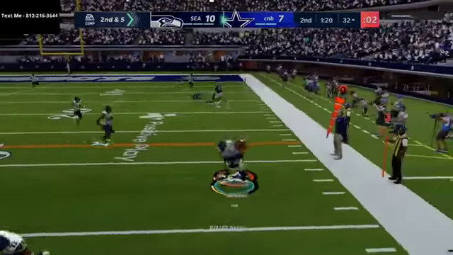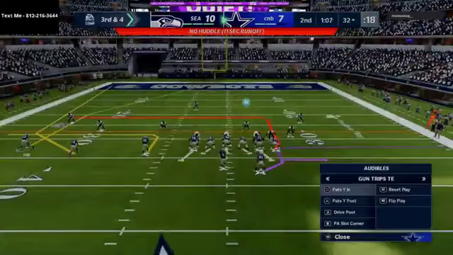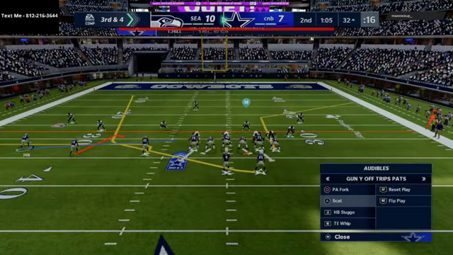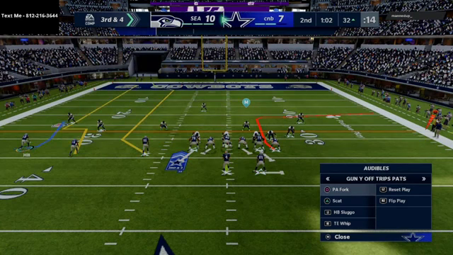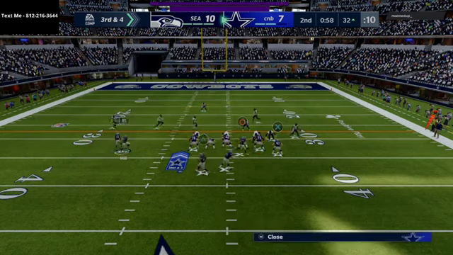There's Tyreek Hill coming across. Cam Chancellor actually makes a really good play. I don't know why his cover 3, it shouldn't be doing what it's doing. I don't know why he's having so much success with it. So we're going to have to figure that out. But we're going to go to the same play.